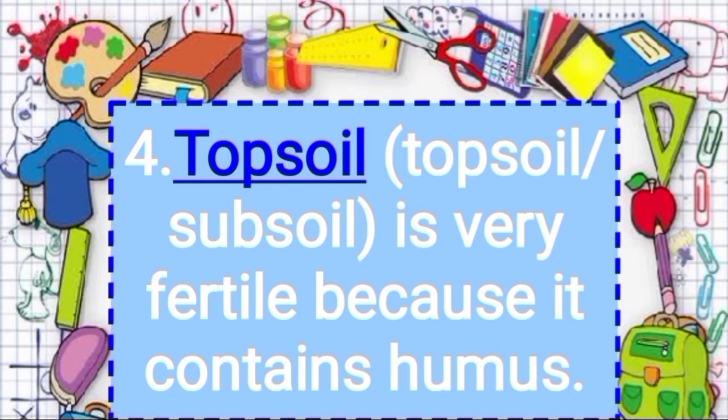So the question is dash is very fertile because it contains humus.